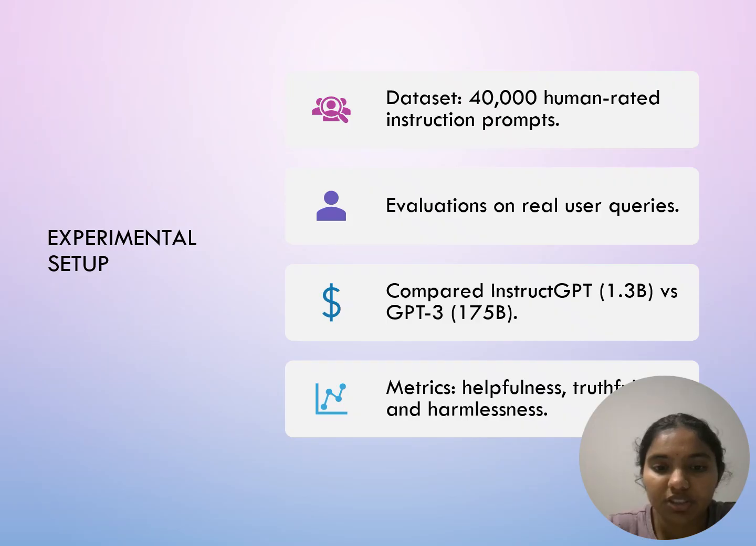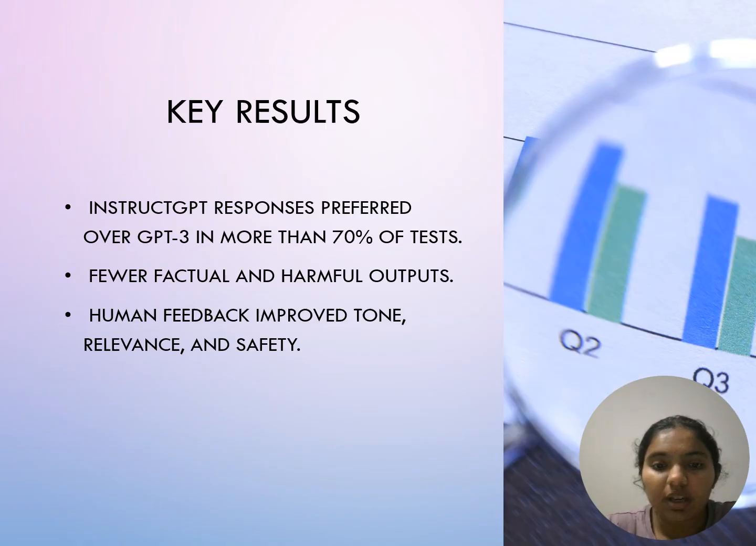175 billion parameter GPT-3, and tested them on metrics like helpfulness, truthfulness, and harmlessness. This image illustrates how humans were actively involved in evaluating model responses, which is what made this approach unique. And the key results from these are very clear.